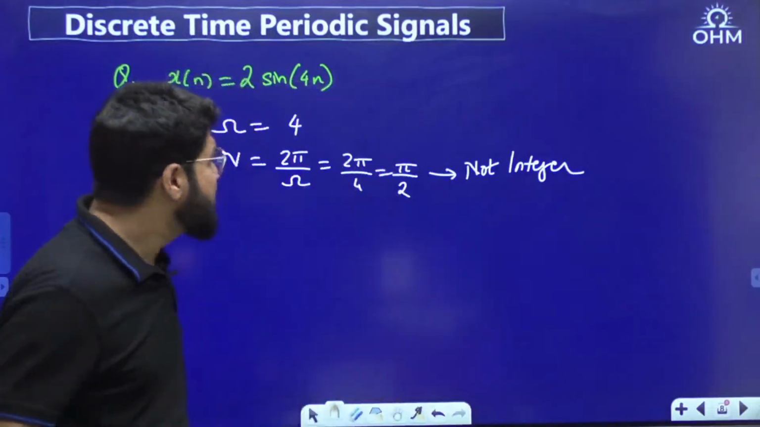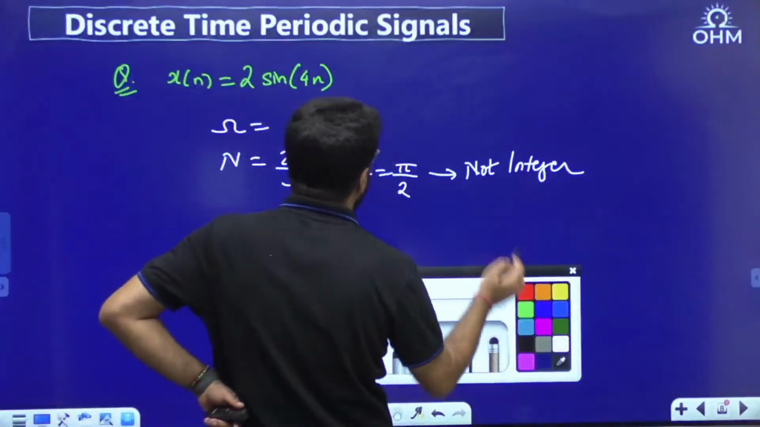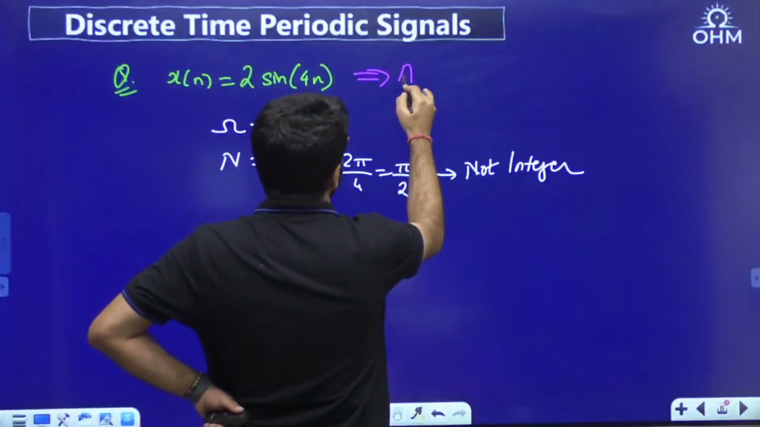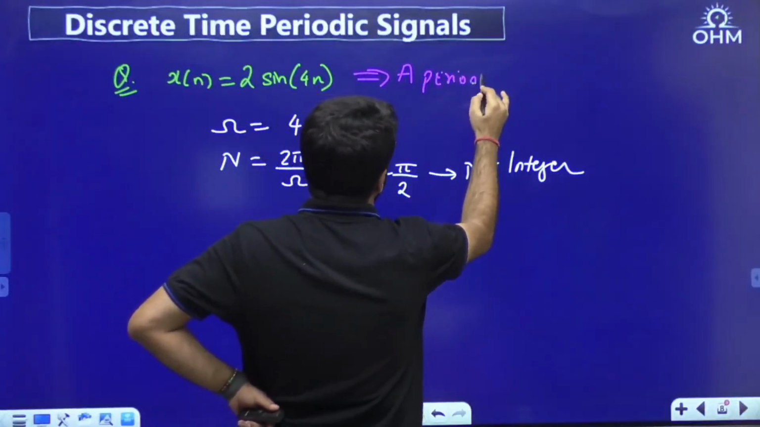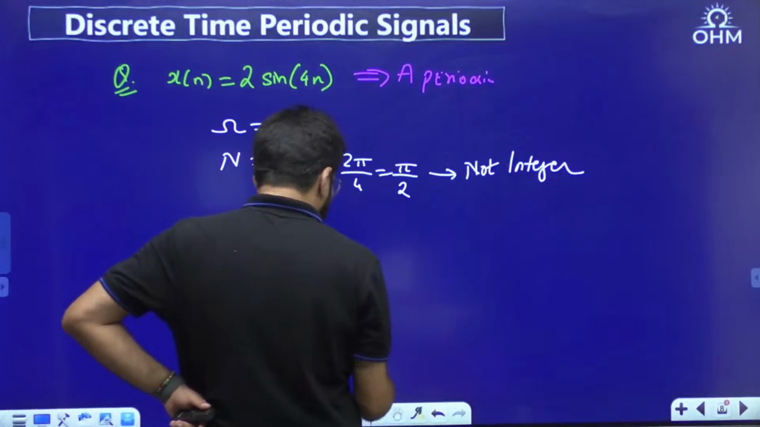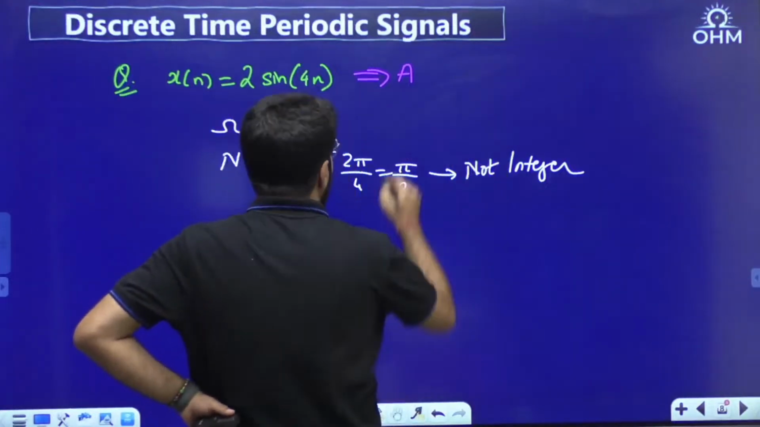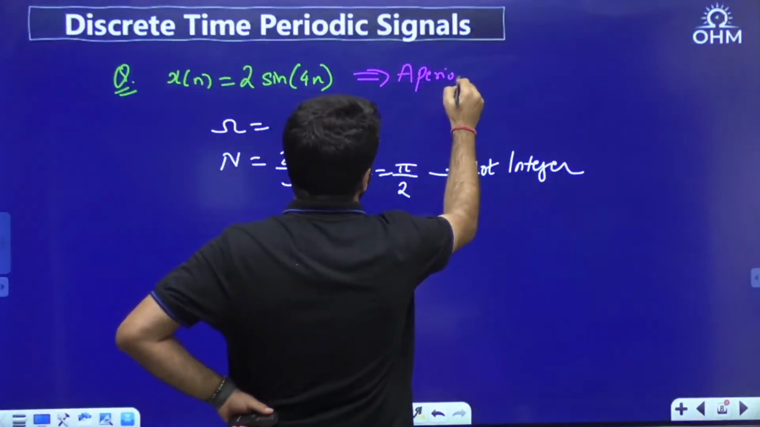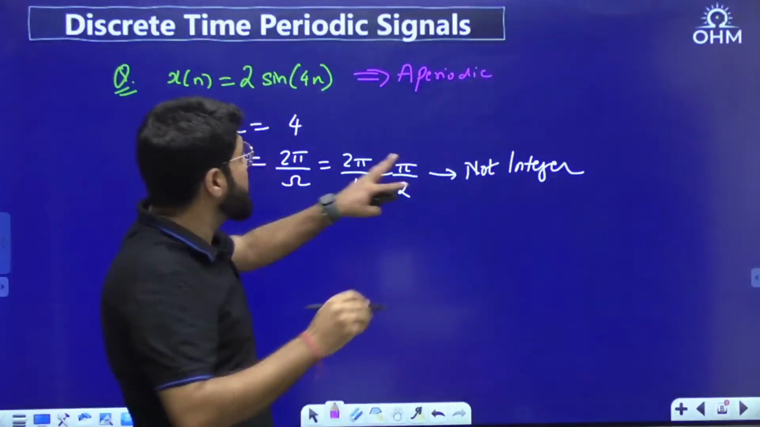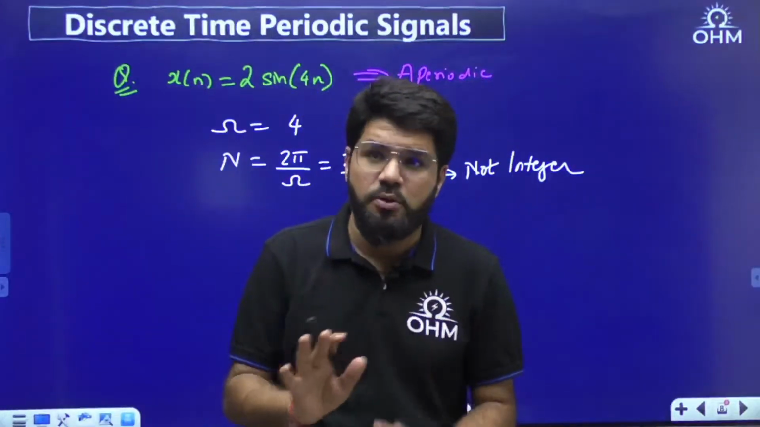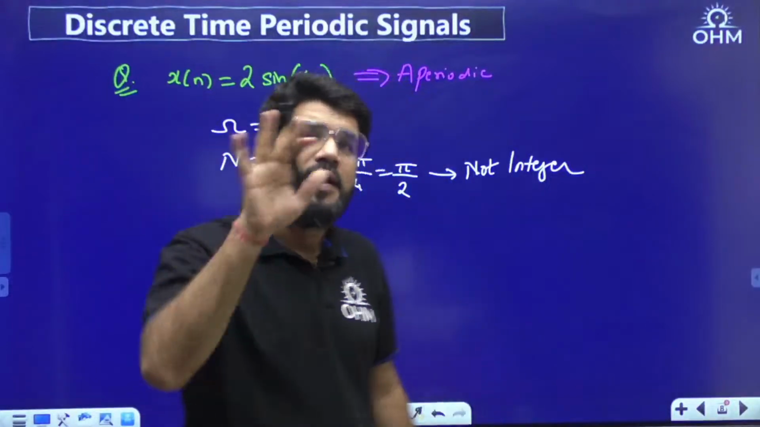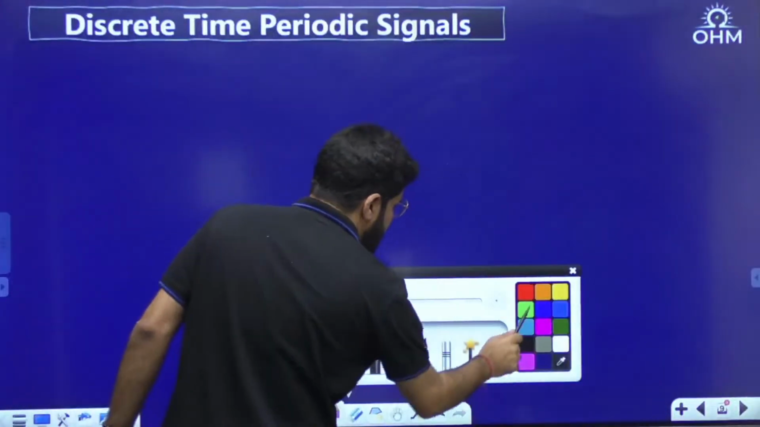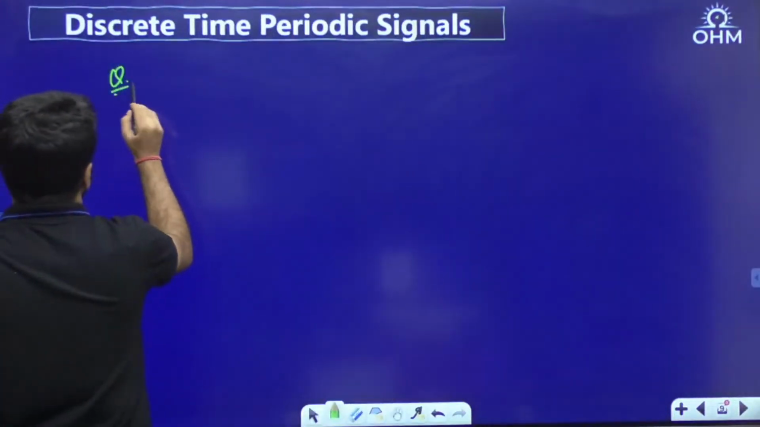Hence this particular class of signal is aperiodic. It cannot be periodic. For it to be periodic, there must be a time period, and the time period coming as per the calculation here is non-integer, which is not allowed. The only possible value coming here is non-integer, pi by 2. It is not periodic here. Let's have a look into a different case. Let's take 2-3 cases to understand this problem.